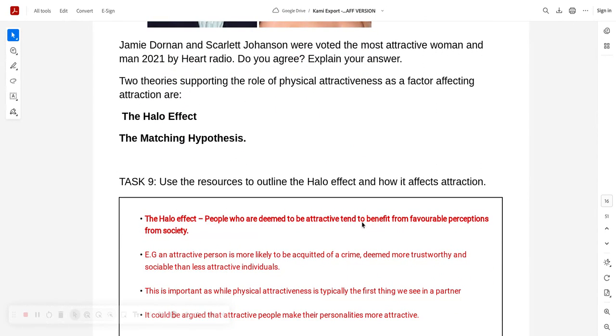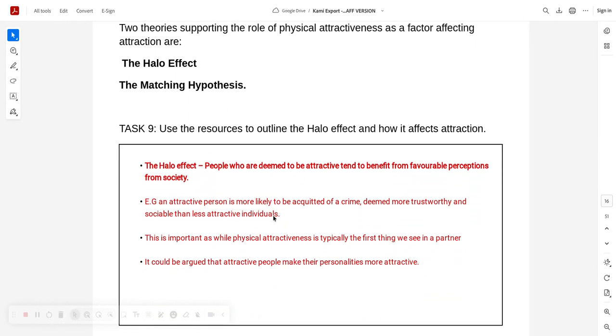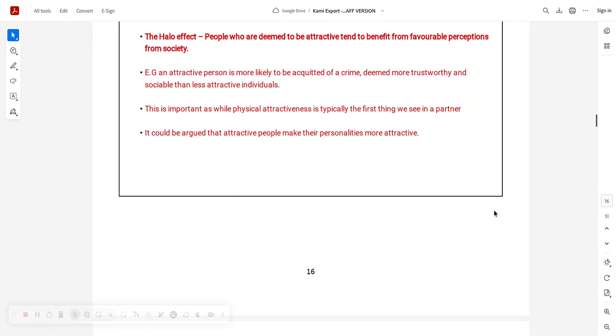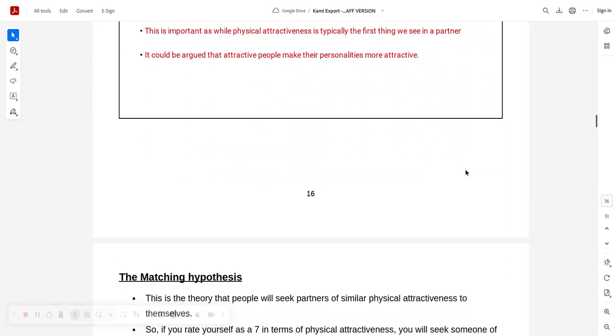And then you've got the halo effect. People who are deemed to be attractive tend to benefit from favourable perceptions from society. Yeah, an attractive person seems to be more acquitted from crime, deemed more trustworthy and sociable than less attractive individuals. And unfortunately, attractive people know this and sometimes play upon it. This is important as while physical attractiveness is typically the first thing we see in a partner, it could be argued that attractive people make their personalities more attractive just by their sheer physical appearance.